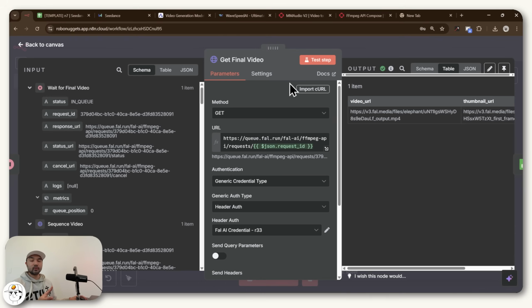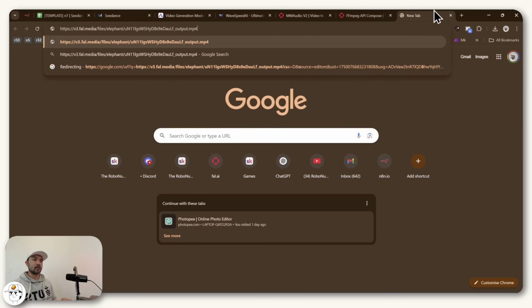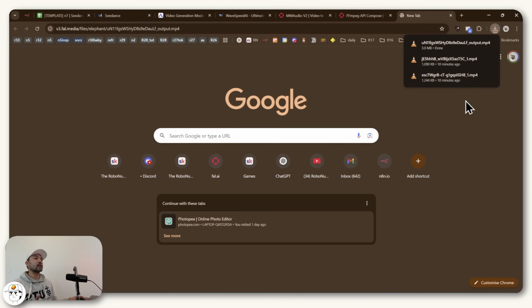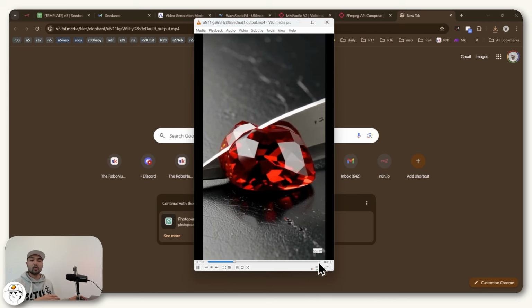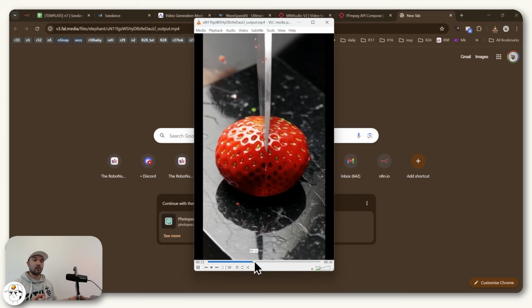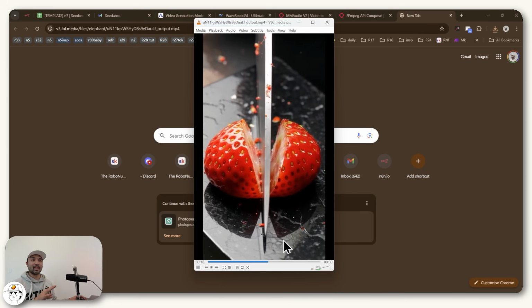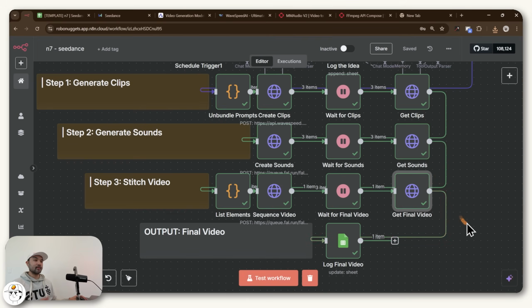And when this node completes, what you'll get is this final video URL that again ends in .mp4. And if you paste it in any tab in your browser, that would once again download so you can preview, but this time it is now 30 seconds long, has the sounds, and has all our clips properly stitched together. And you're done. You now have the final video ready for you.